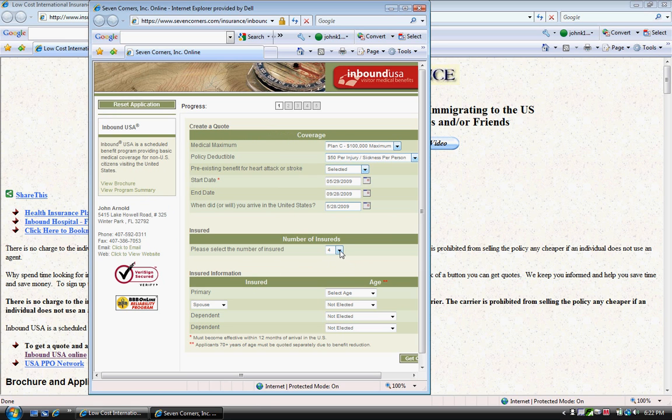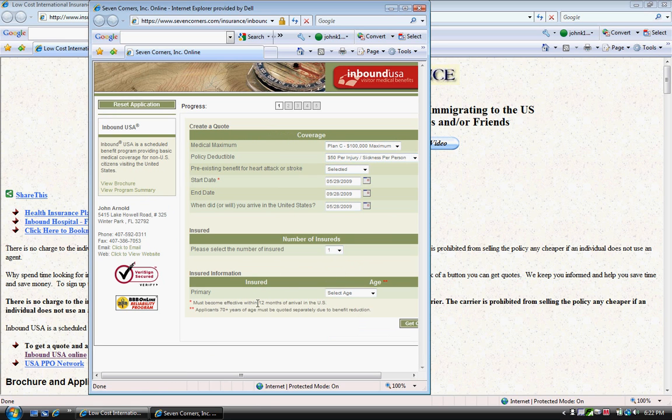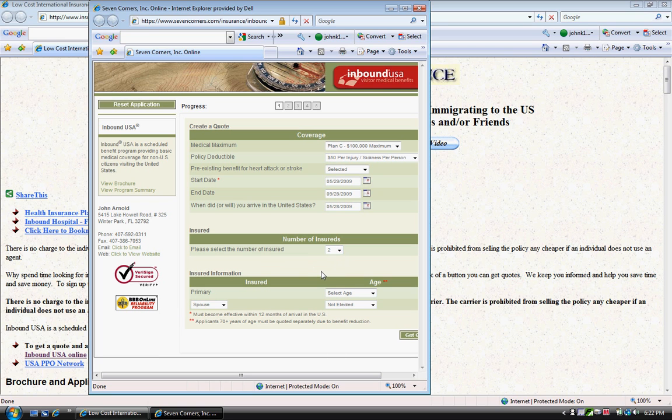In this circumstance, let's use two, husband and wife, because that's very, very common. Primary, and let's say the person is age 62, so the band is 60 to 69. And the wife, let's say the wife is age 59.